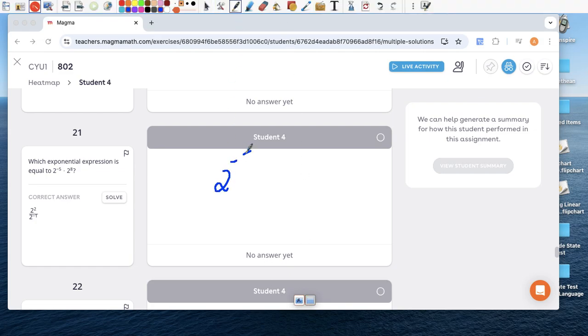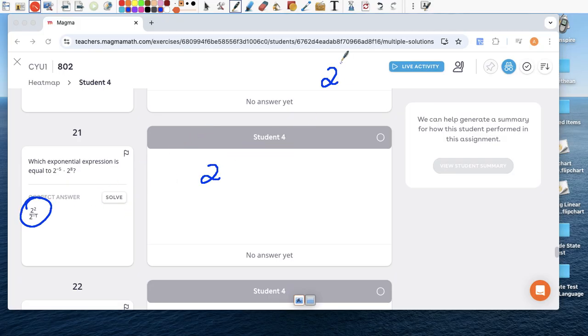2 to the negative 5th times 2 to the 8th. Keep the base. Add the exponents. Negative 5 plus 8 is 2 to the third. You can simplify this as 2 times 2 times 2, which is just 8. So look at your multiple choice. It's either this one or this one. Well, in this case, they left it. I can't see the multiple choice for some reason. So this is what they're saying the answer is.